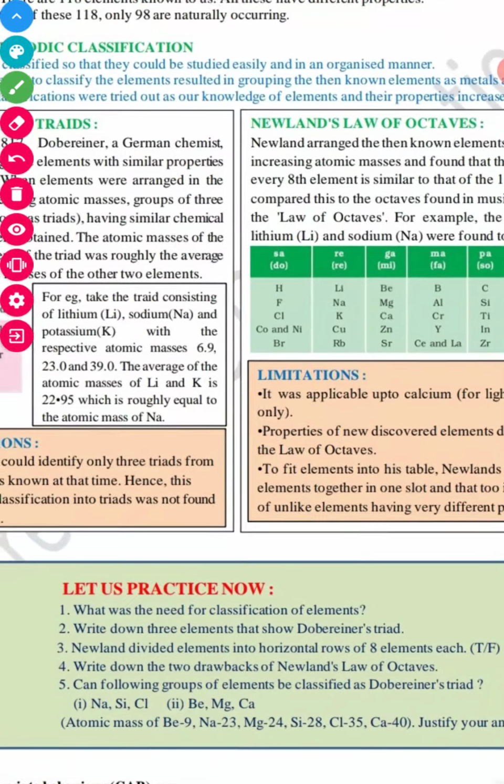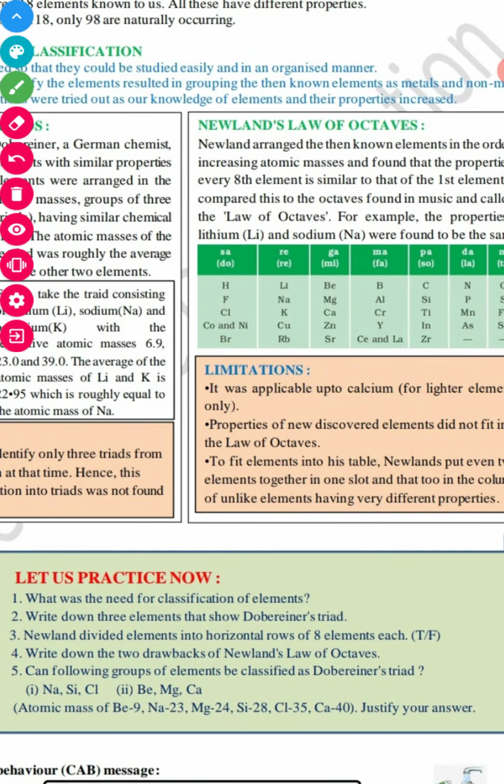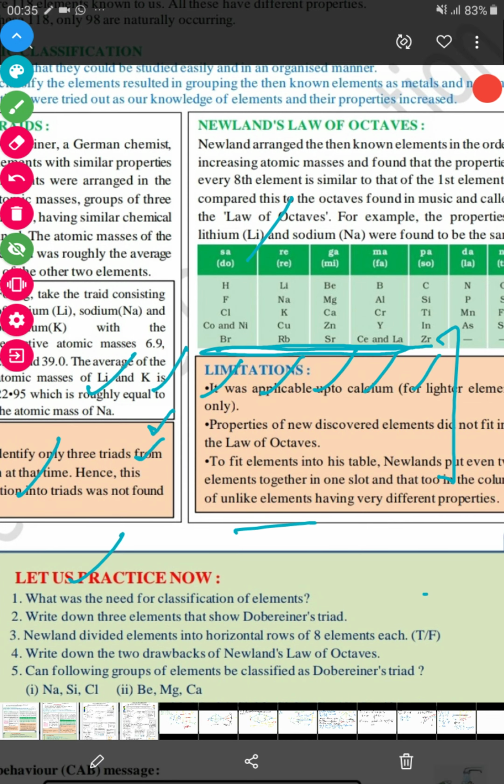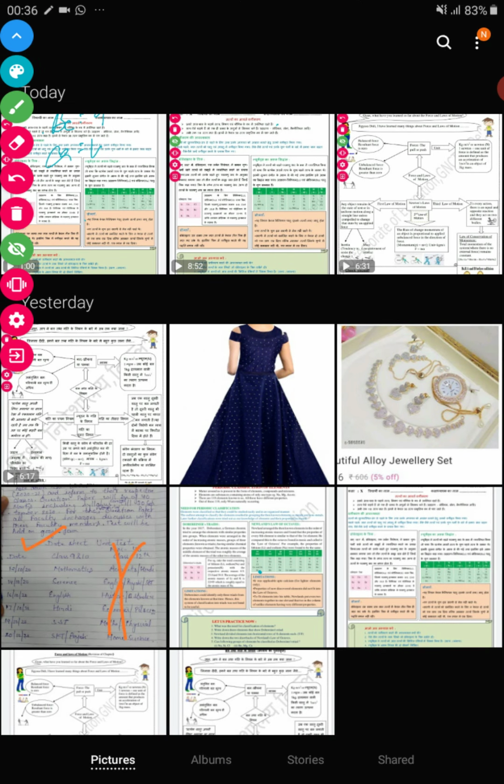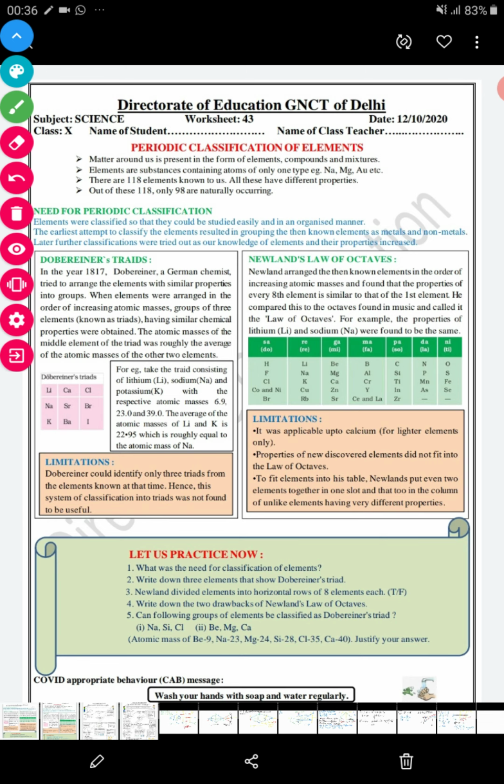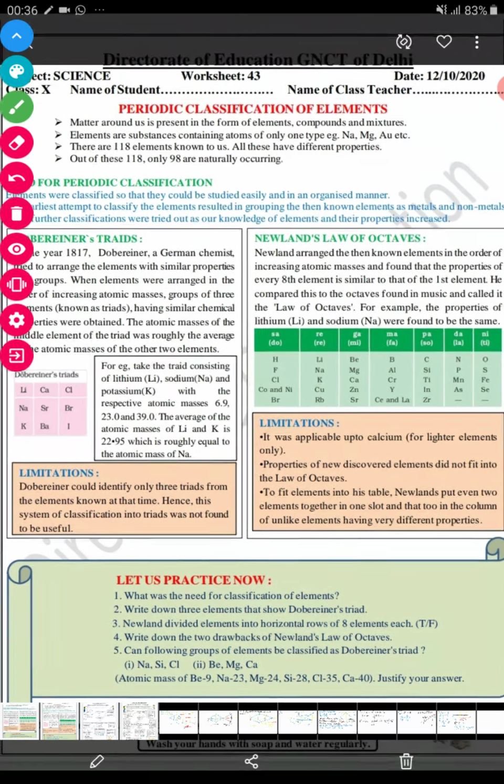Newlands. Let's do the practice exercise. What is the need of classification? So you can write the answer from here. This is the answer. You can write it.